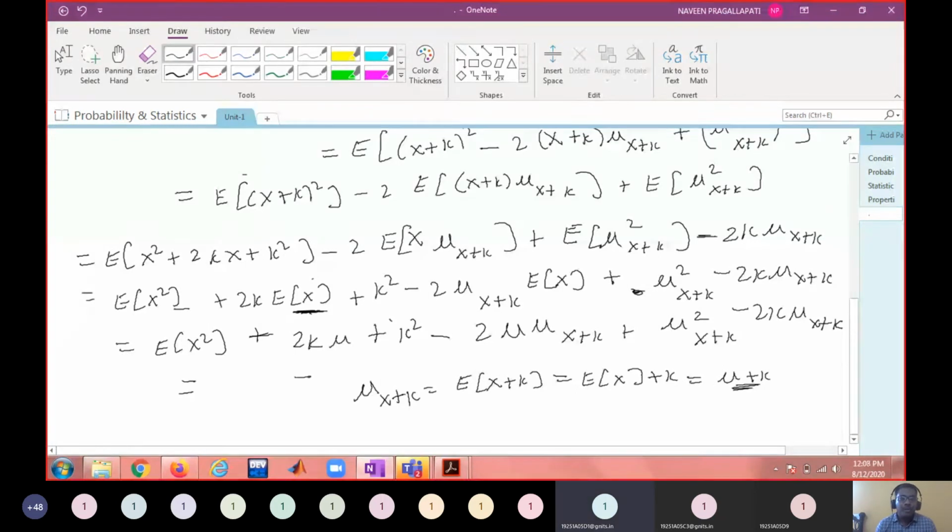Yes, sir. So you replace it and simplify, and please tell me. It is taking some time for me to write here. Can you replace this mu x plus k with mu plus k in the previous expression and simplify? And please tell me the answer.